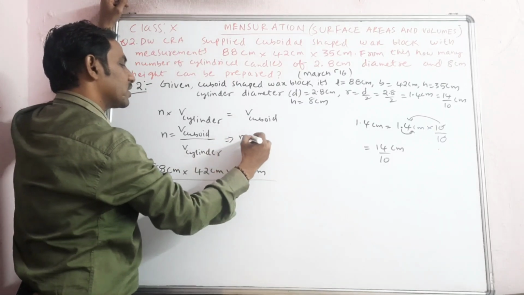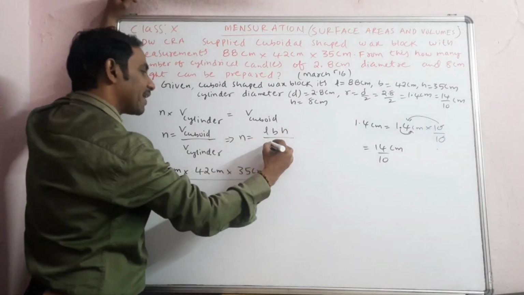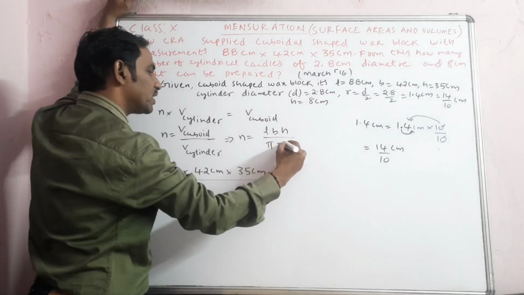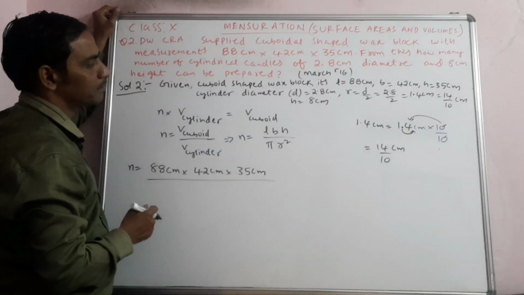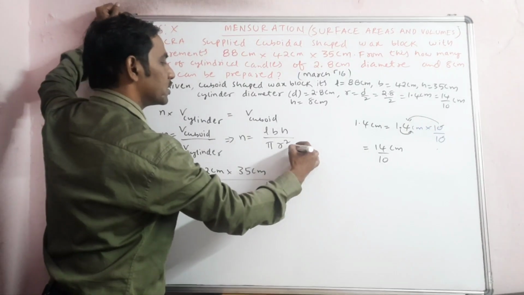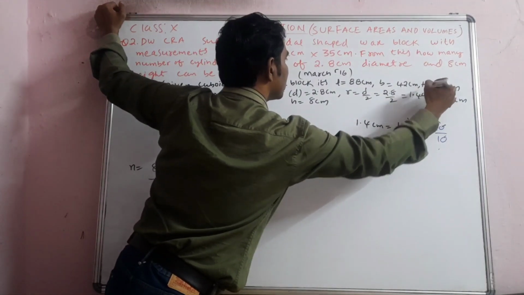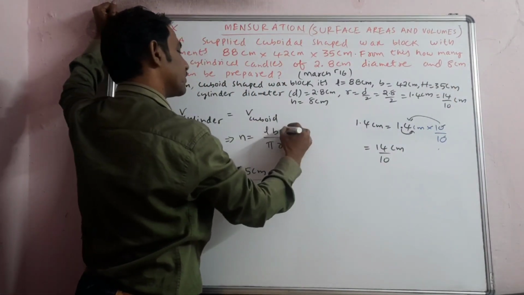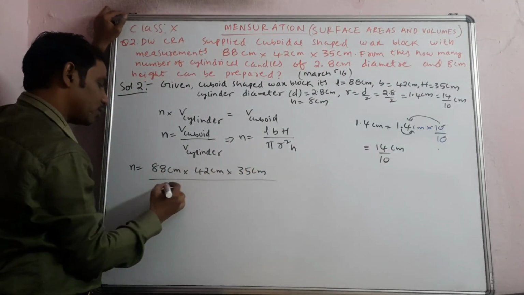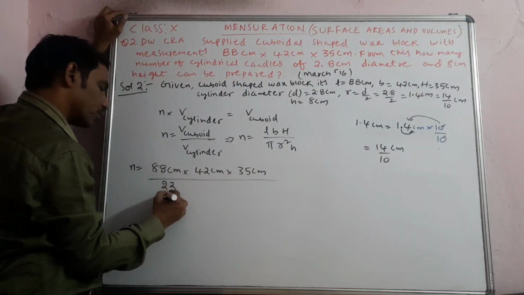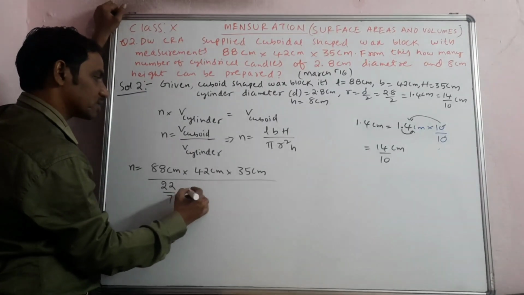So I will tell you the volume of this cuboid. You can write the formula here. Volume of the cuboid is length into breadth into height, and volume of a cylinder is pi r square h. But here for h we can use another symbol, capital H, as h is in both places, so we can distinguish them like this. Done. Now this pi value you can write as 22/7. The 7 will go up afterwards, so for that we will write another step, no problem.